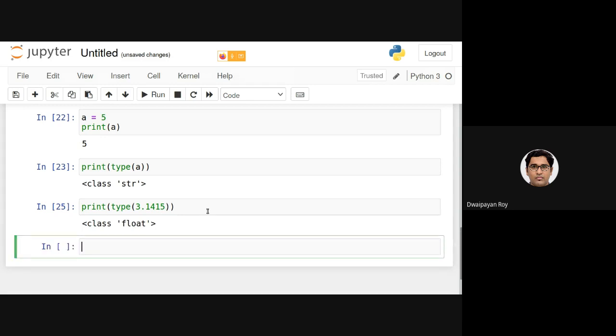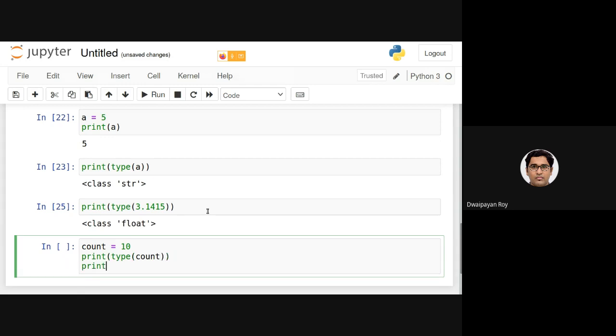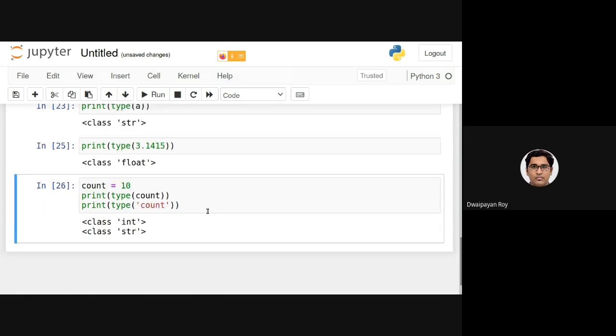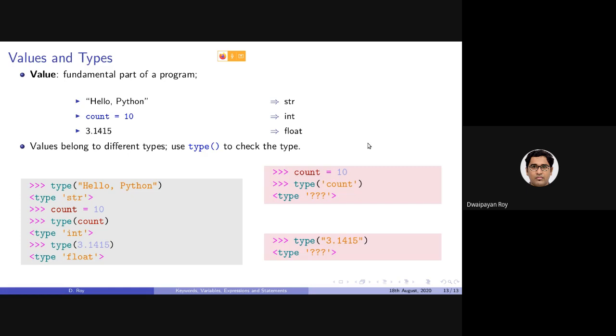Similar to the case here. So count equals 10. Print type of count will be integer, but print type of "count" in quotes will be string. Because this count and this count are two entirely different things. This count is this variable, and this count is just a string. There is no correspondence between this count and this count. Okay, doubt clear? So both of them will be of type string.